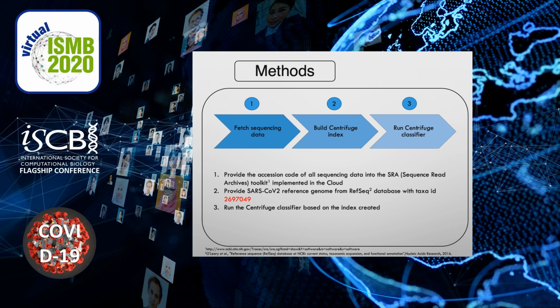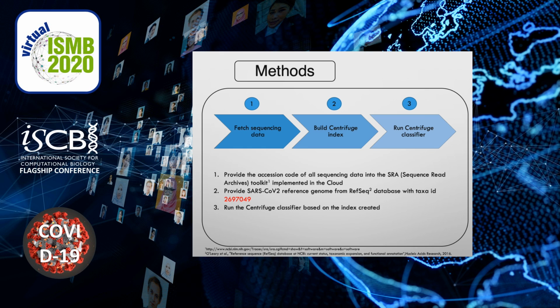This slide shows more detail on how we implement the identification workflow in the cloud. We have 3 steps to achieve our objective. At the first step, fetch sequencing data. We must provide the accession codes of all sequencing data we use in our study to the SRA toolkit that has been implemented in the cloud. By doing this, all FASTQ sequencing data files stored in the SRA database will be transferred directly into the cloud, without passing through the local computer.